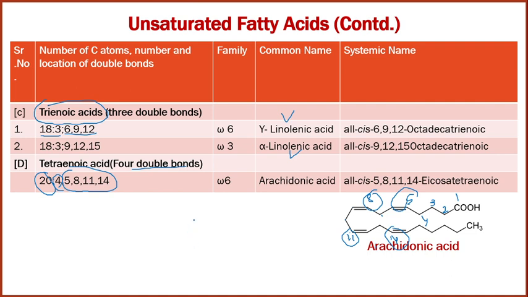4 double bonds are present and it is called omega 6. So why? 1, 2, 3, 4, 5 and 6. On the 6th carbon, counting from the omega carbon, there is a double bond. So that's why it is called an omega 6 fatty acid, which is arachidonic acid, and all are available in cis form.